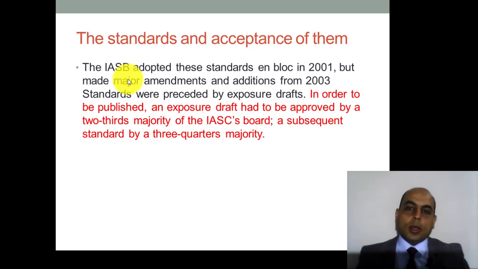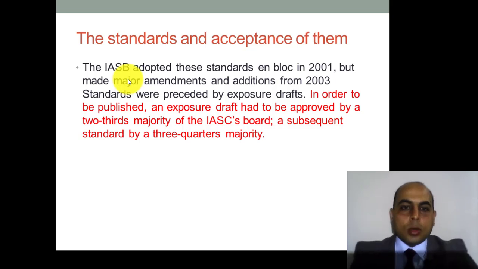Here, when the board or the committee issues the standard itself, how do they vote to accept the standard? In order to be published, an exposure draft had to be approved by two-thirds. Two-thirds has to accept the draft before they expose it.